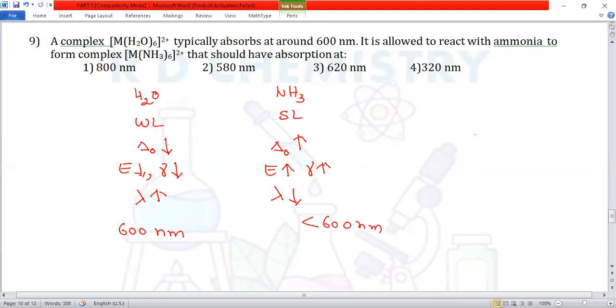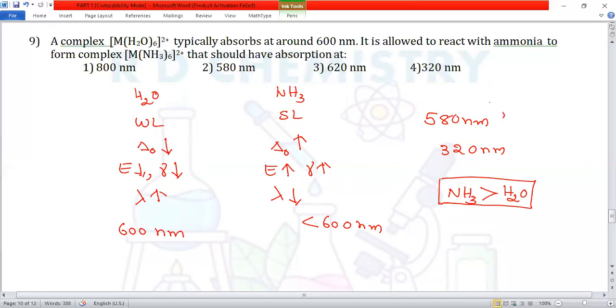There are two options available. One is 580 nanometer, the other one is 320 nanometer. Now, ammonia NH3 is a slightly stronger ligand compared to water, but their crystal field splitting difference won't be much. They are very close to each other. Therefore, the answer is 580. That is option number 2.